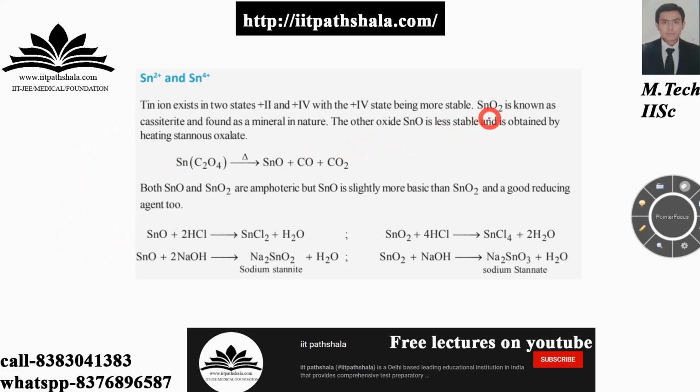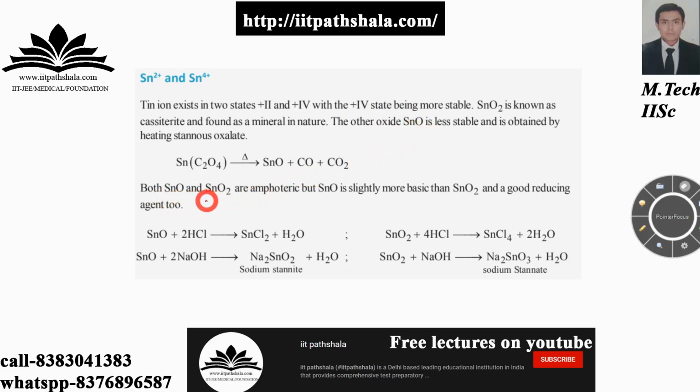Now SnO2 is known as cassiterite, and it is found as a mineral in nature. The other oxide, SnO, is less stable, and it is obtained by heating stannous oxalate. As you can see on the screen, this is your stannous oxalate. You heat it up, and you get your SnO. Now why is this oxide less stable? As you can see on the screen, the oxidation state it is exhibiting is +2. Tin is happy with +4, but here it is exhibiting +2. So you should remember that.